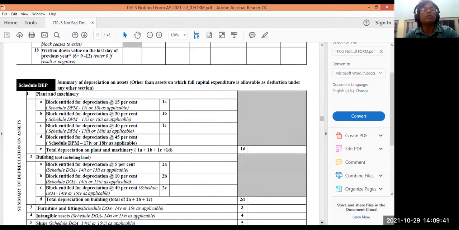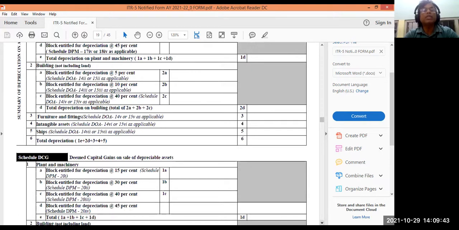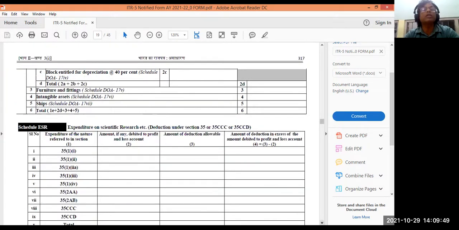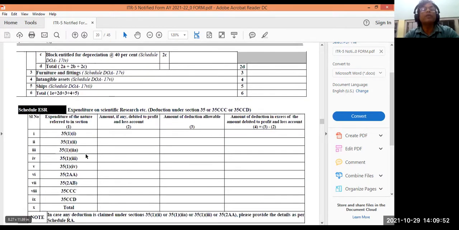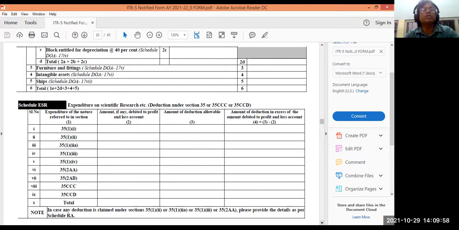Summary of depreciation. Then DCG, deemed capital gains on sale of depreciable asset. Deemed capital gains. Then ESR. What is ESR? ESR, expenditure on scientific research. All those details, they give you some deductions. So you give these details here.